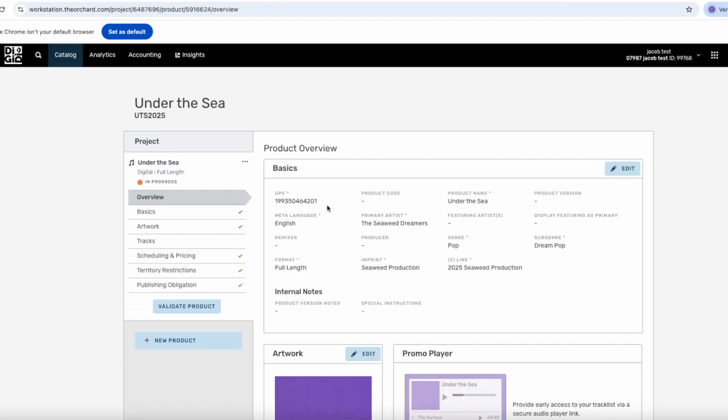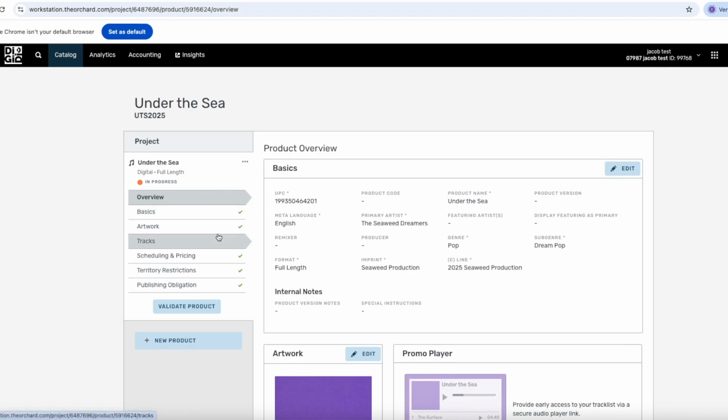So now we've gone through all the steps, but if we look on the left here, you'll see that it says validate product, which means that the release isn't quite ready yet. Once everything is filled out, the name will change to submit product. If we check here to the left, we can see that there's a check mark under all the filters except for tracks.